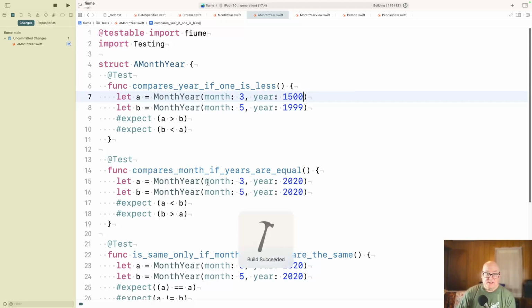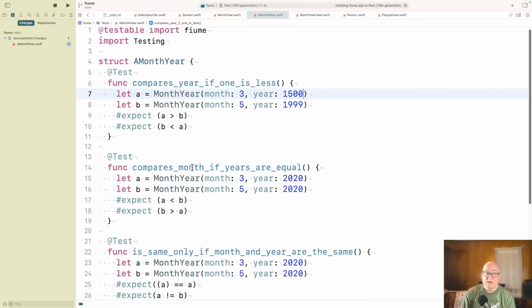I'll let that go a second here, but it's not integrated in completely. You can see I don't have little diamonds so I can test the individual ones or the whole struct. I expect that'll get fixed as they move to this new framework. I'm hoping the next version comes out at WWDC in the next week or so. They'll probably announce some changes on things they usually do.